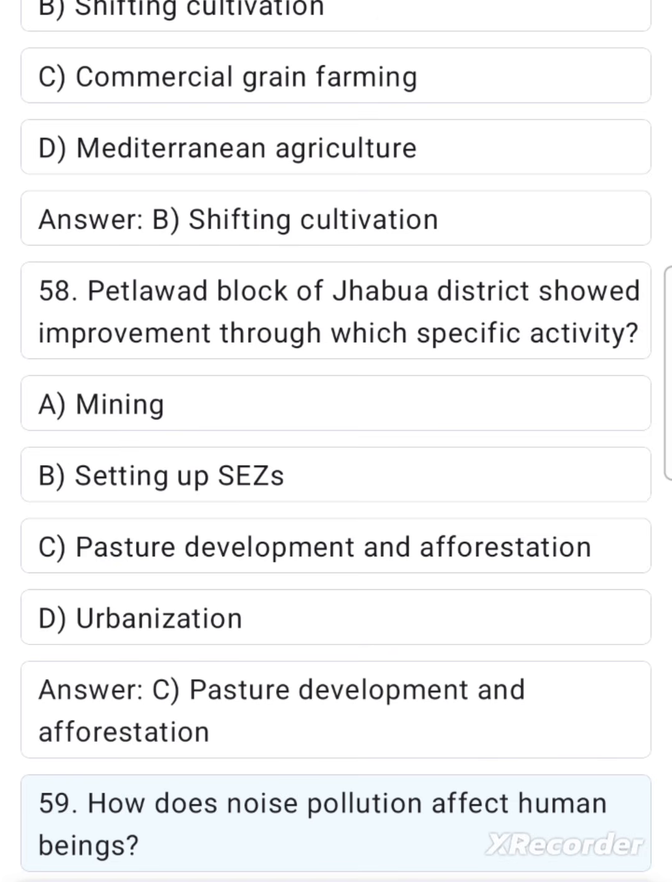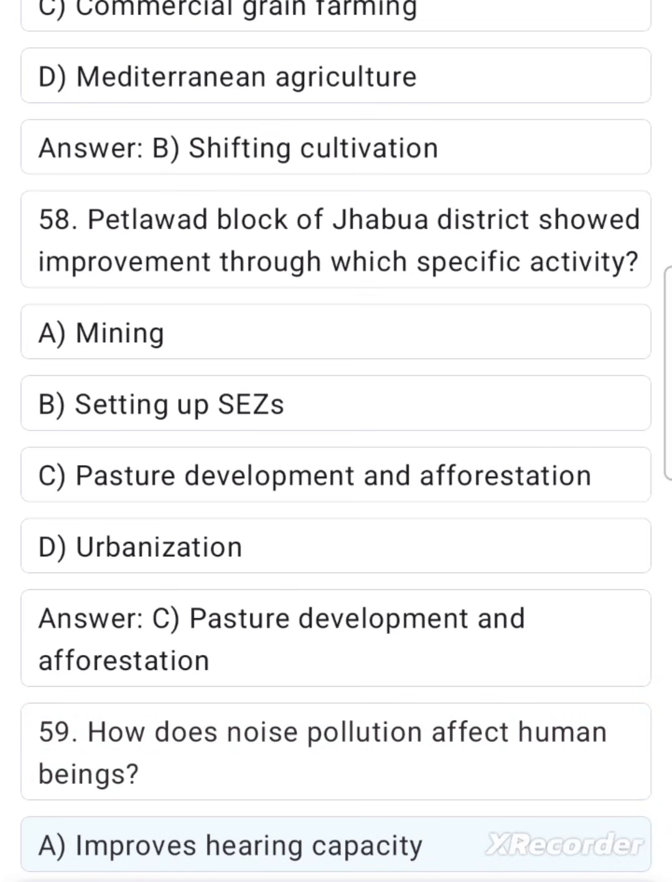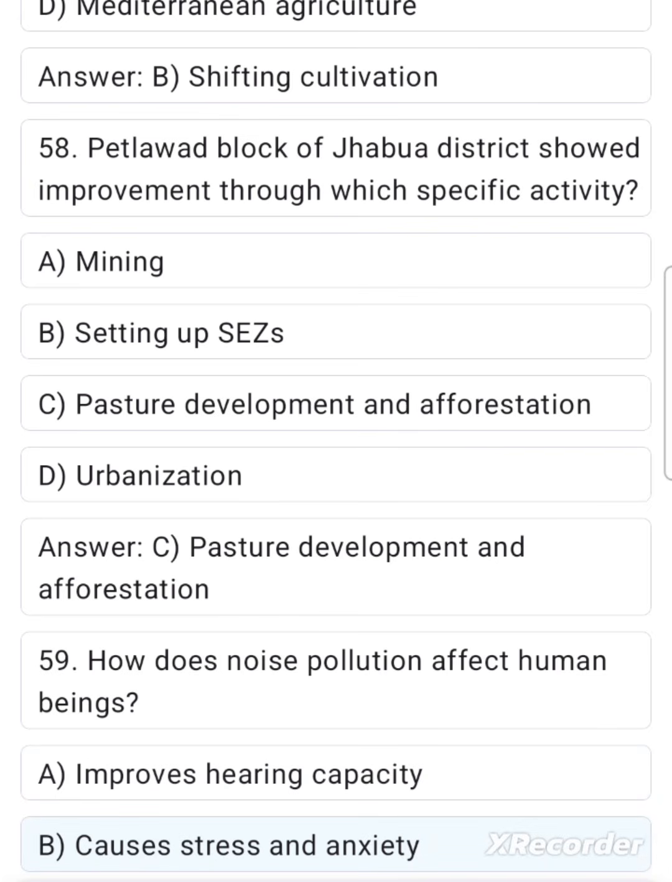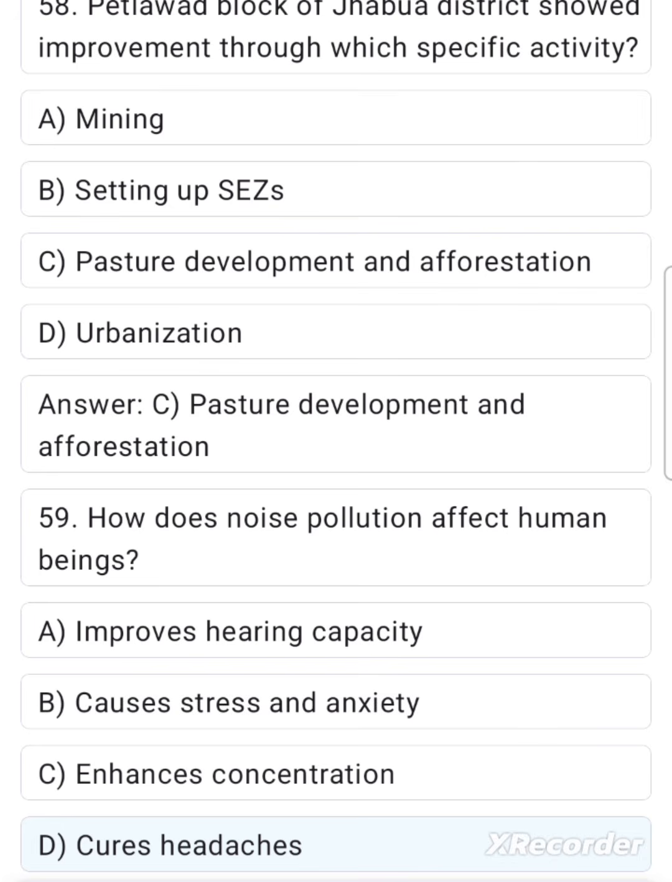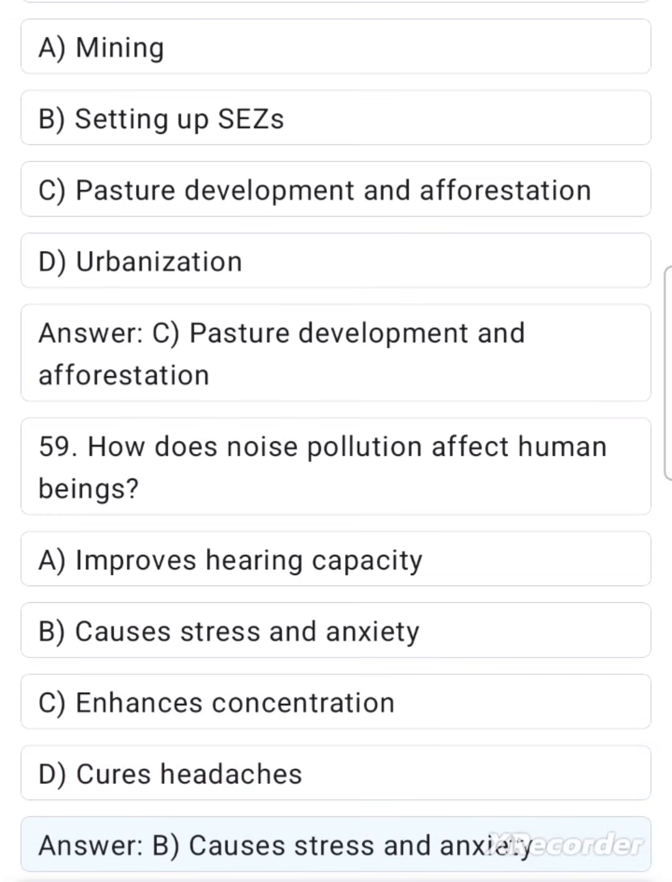59. How does noise pollution affect human beings? A. Improves hearing capacity. B. Causes stress and anxiety. C. Enhances concentration. D. Cures headaches. Answer B. Causes stress and anxiety.